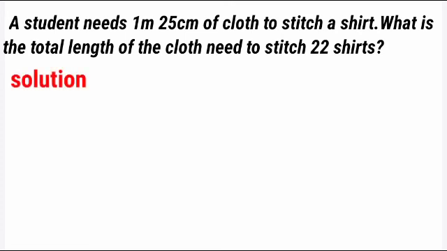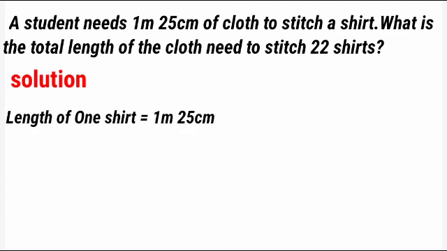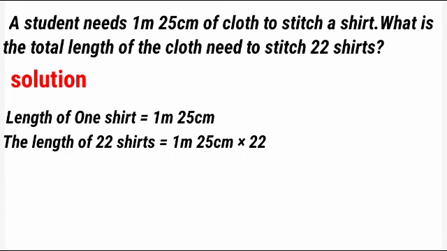In the first line we should write the cloth needed for one student is equal to 1 meter 25 centimeter. Then on the next line we should write the total cloth needed for 22 students is equal to 1 meter 25 centimeter multiplied by 22. If one amount of a thing is given and we want to find a larger amount, we need to do the multiplication. So here also we are going to do the multiplication.